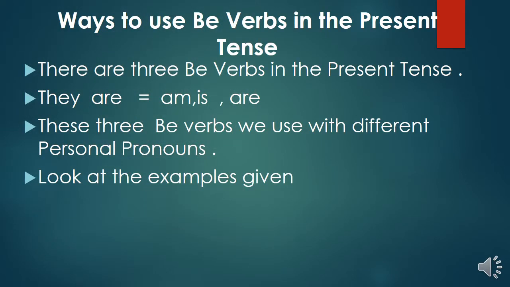Ways to use be verbs in the present tense. There are 3 be verbs in the present tense. They are am, is, are. These 3 be verbs we use with different personal pronouns. Look at the examples given.